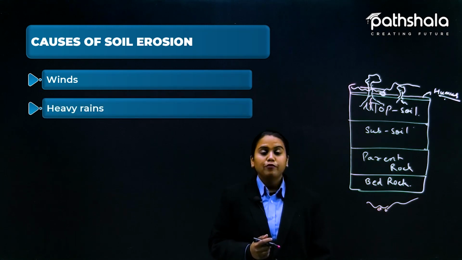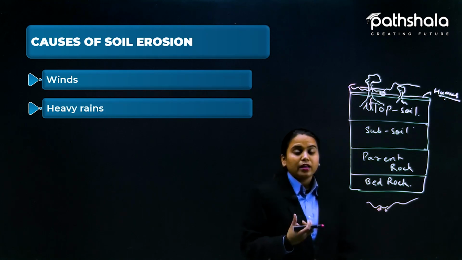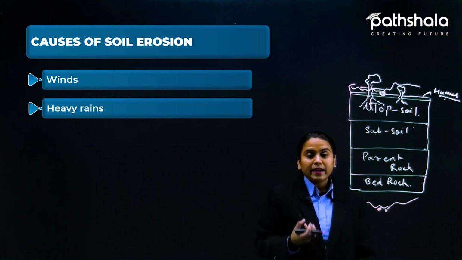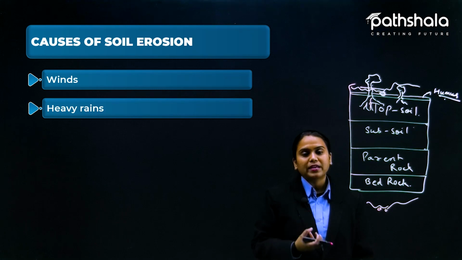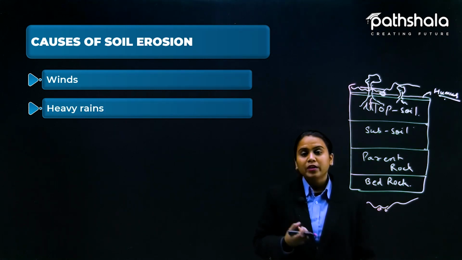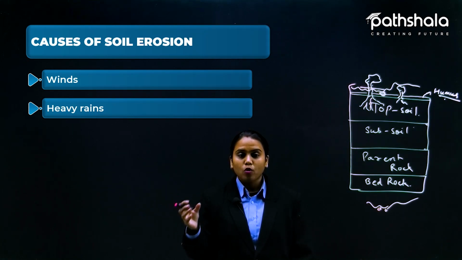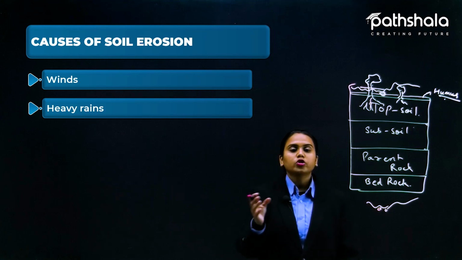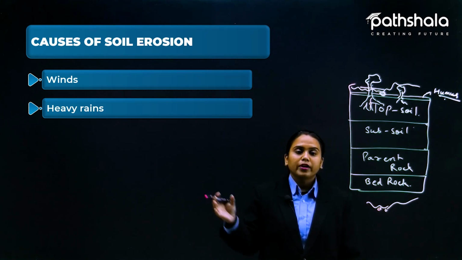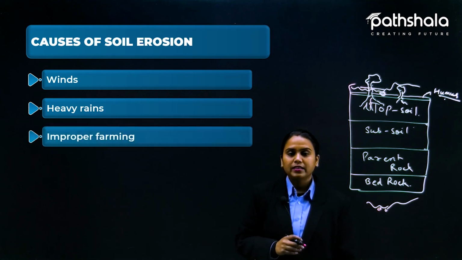Heavy rains. If the climatic condition changes suddenly, and the type of the soil depends upon the water holding capacity, and if it cannot hold that much water, then due to heavy rain a lot of water is present at the moment and it is all washed away with the rain water. So we can say that topsoil gets removed by heavy rains.